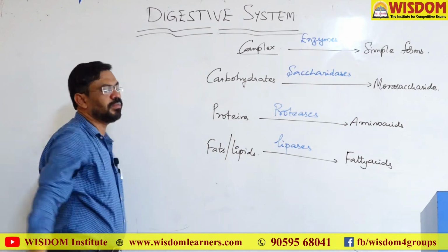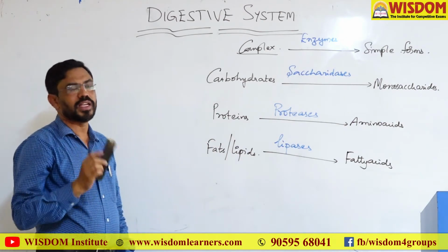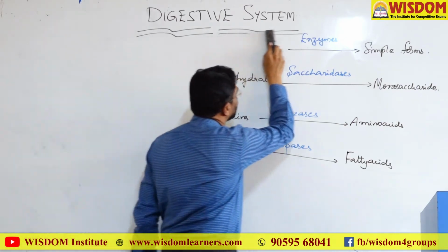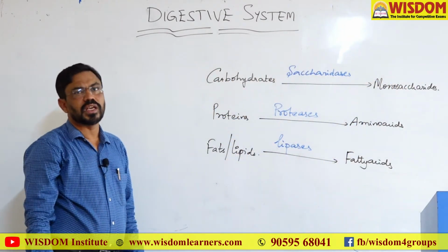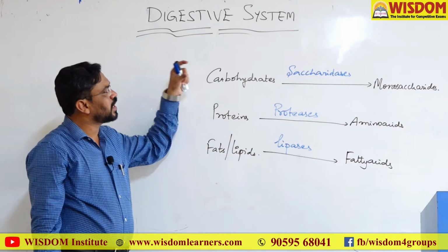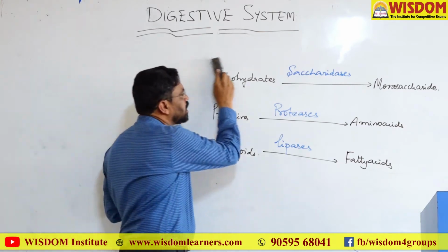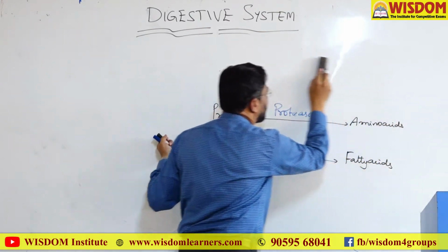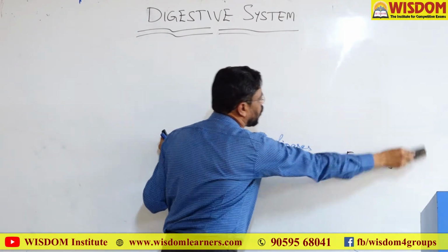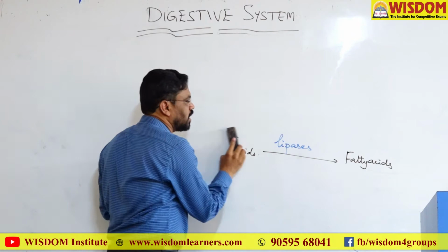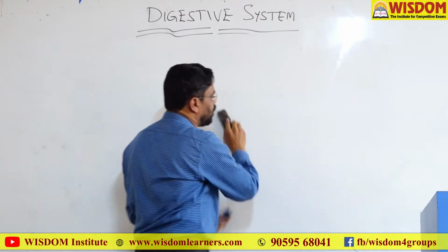Ingestion means simply intake of food material. Digestion means conversion of the complex food substances into their simple forms. Here we require various chemicals, which are called digestive enzymes. The carbohydrates are digested into monosaccharides by saccharinases. The proteins are digested into amino acids by proteases. The fats or lipids are digested into fatty acids by lipases.